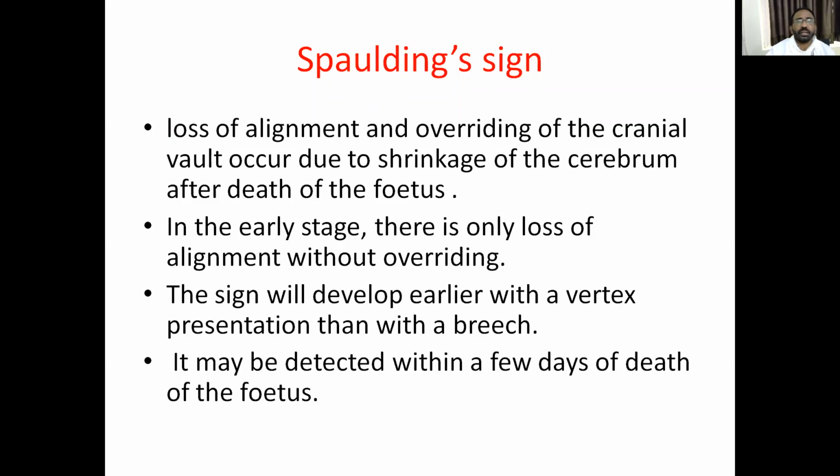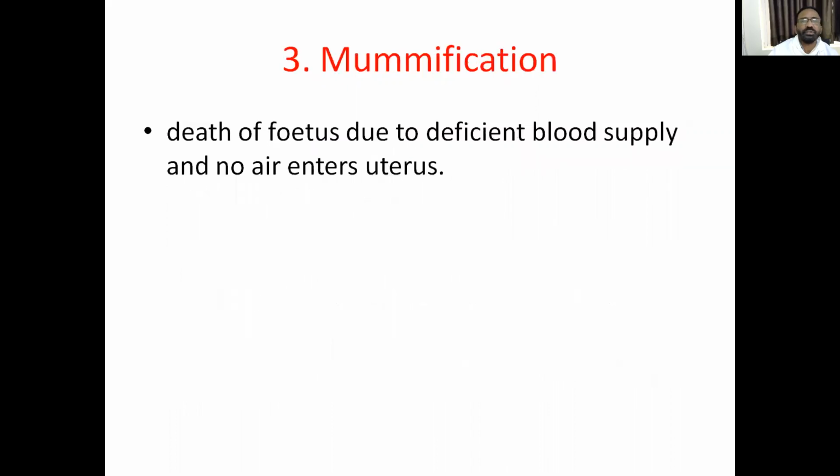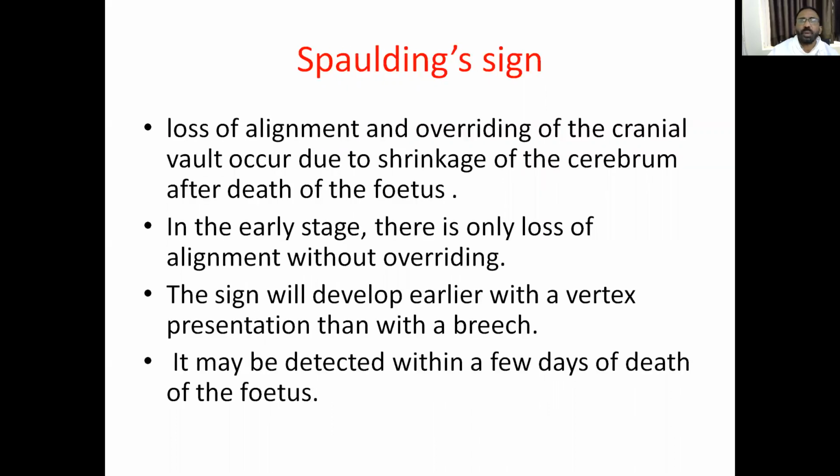What is Spalding sign? Spalding sign is the sign of a dead born child. It is overriding and loss of alignment of the cranial bones due to shrinkage of the cerebral tissue after the death of the fetus. In the early stage, there is only loss of alignment without overriding. The sign develops earlier with vertex presentation than with breech. It may be detected within a few days of the death of the fetus. This is the Spalding sign.